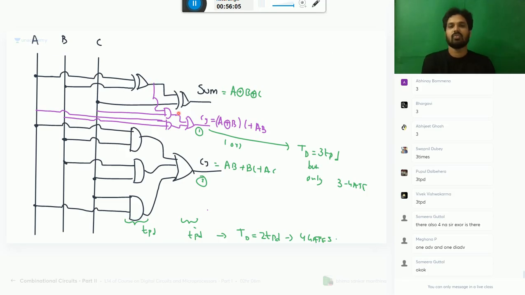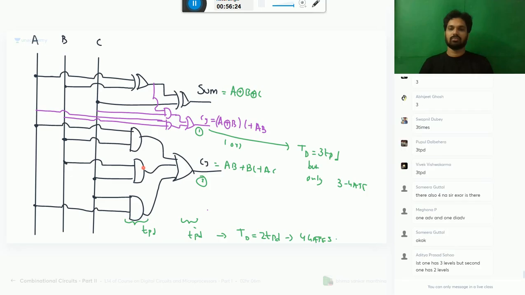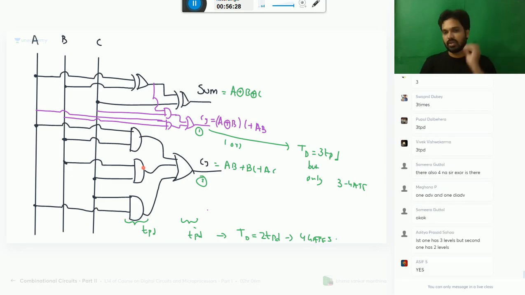So what we can say here is, in this case the advantage is fewer gates. Here the advantage is faster. It depends. It depends on the design. Sometimes both may be possible in some cases. But here you should compromise on one to get the other. Is it clear, everybody? Yes, Aditya, that's what I'm saying.